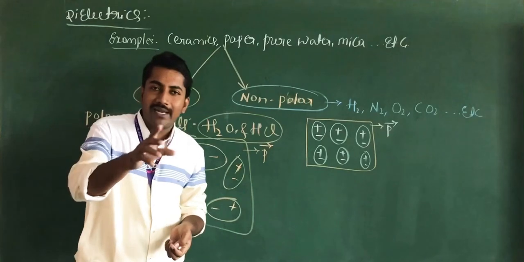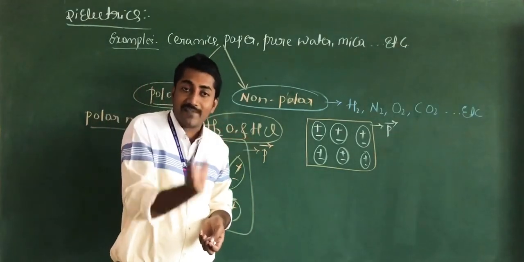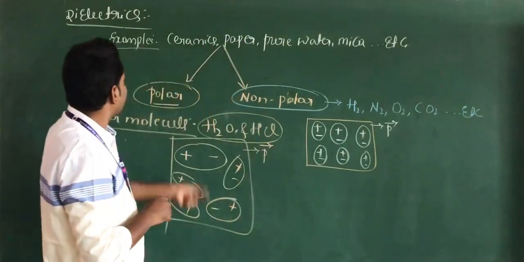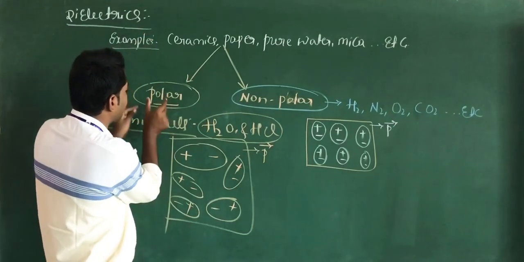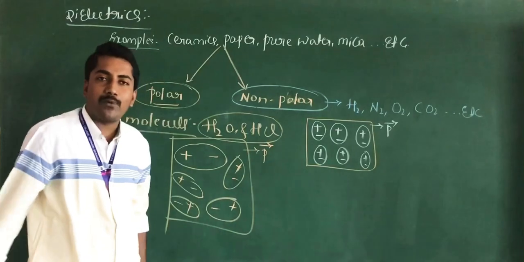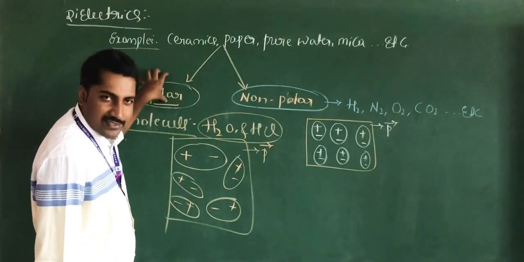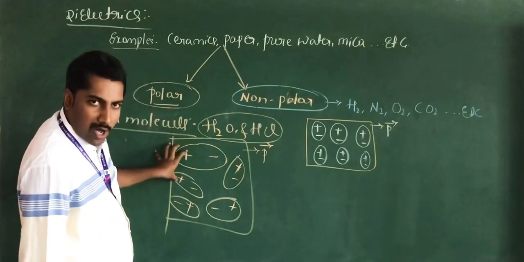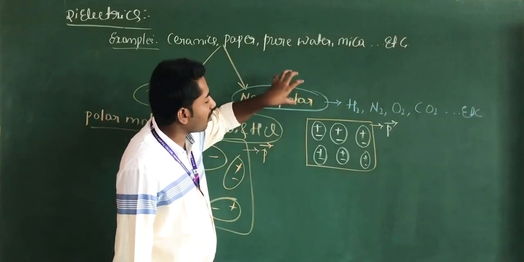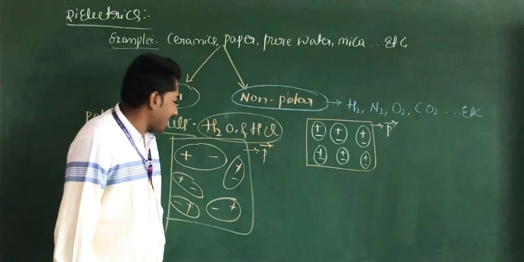Dielectrics can be divided into two types: polar dielectrics, made up of polar molecules, and non-polar dielectrics, made up of non-polar molecules.